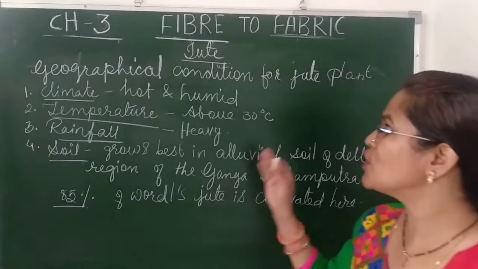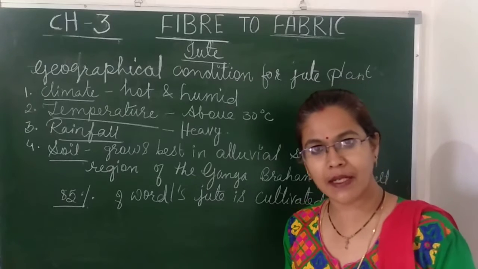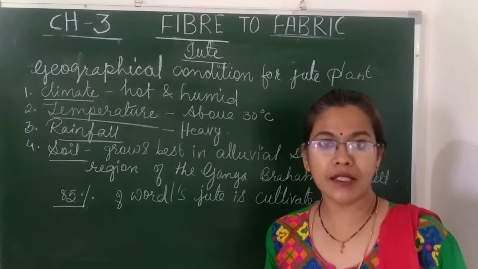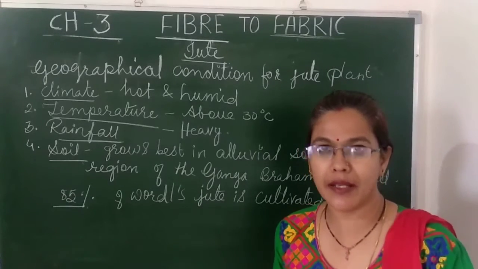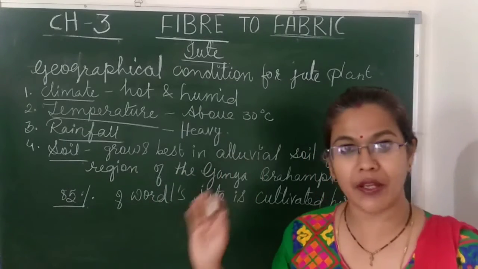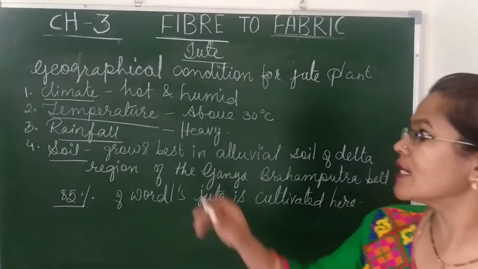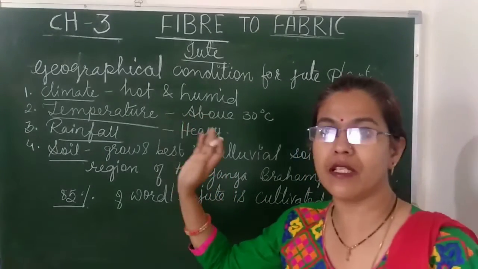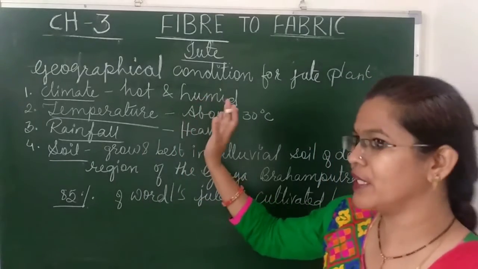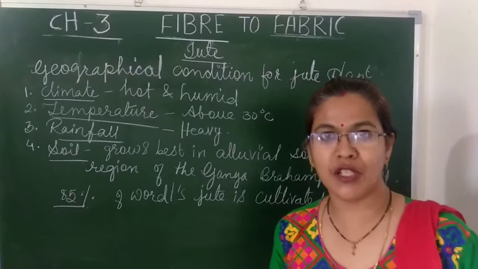Now we'll see the geographical conditions required for the jute plant. In cotton plant cultivation I explained the geographical conditions required for cotton. Same here, I'm explaining the geographical conditions required for the jute plant. First I'll see what sort of climate is required. It is hot and humid. The weather should be warm and lots of moisture is required.